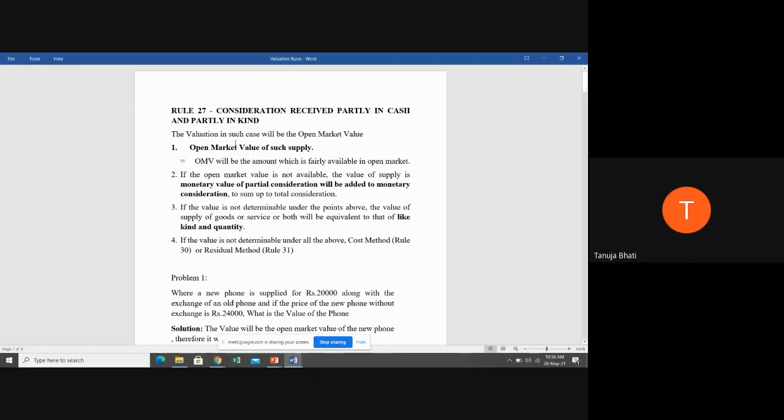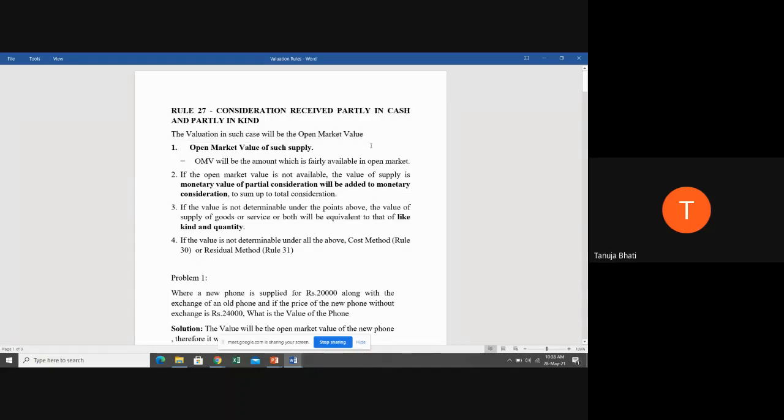So students, first, when such a transaction happens, you have to see the open market value of that particular goods. So the valuation in such a case will be the open market value. Now, what is the meaning of open market value?